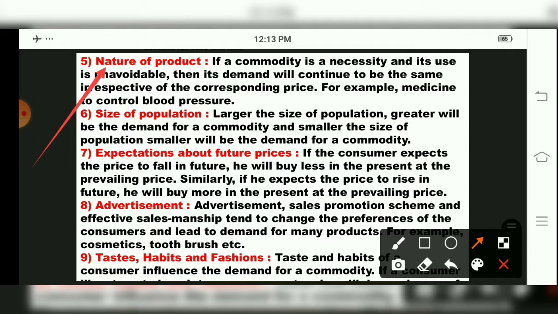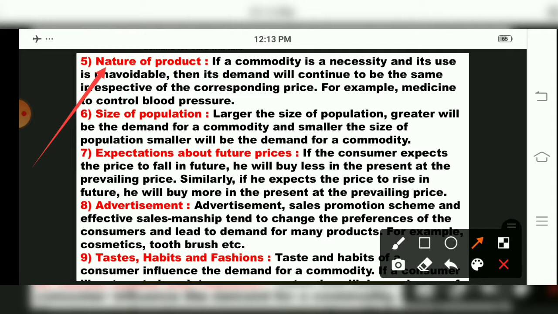So for example, they have told, say a patient is sick, he has to purchase medicines. So at that time medicines will not be compared with price. See, a person is having BP. They have given an example over here. Medicine is to control blood pressure. So every month we have to purchase those tablets. So it will not be dependent. That medicine will not be compared with price. Higher or lower the price of the medicine, people will purchase it. So this also will affect demand.